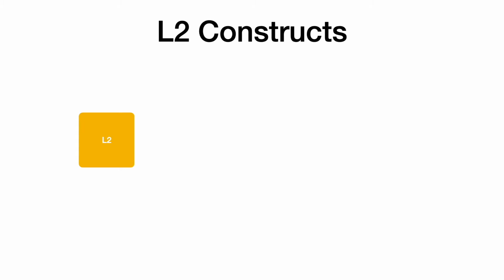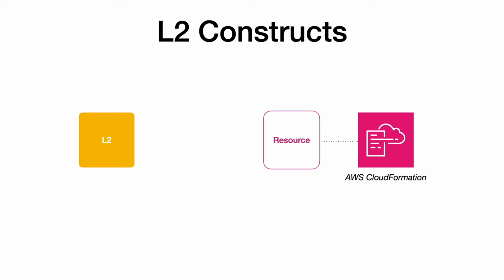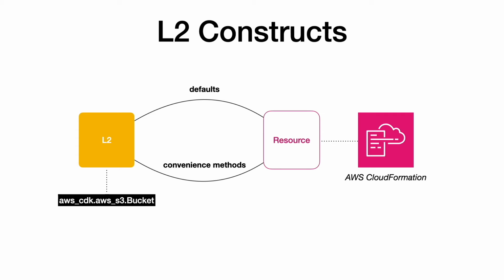L2 constructs provide additional features on top of L1 so that you do not need to worry about all the configurations of the AWS resources they represent. This can include default values, convenience methods to enable rich features, or the glue logic to connect the dependent resources. For instance, the bucket construct, which is of type L2, available with the AWS S3 module, provides a convenience method, add lifecycle rule. This helps in adding a lifecycle rule to the AWS S3 bucket. There are many other default values and utility methods associated with the S3 construct.